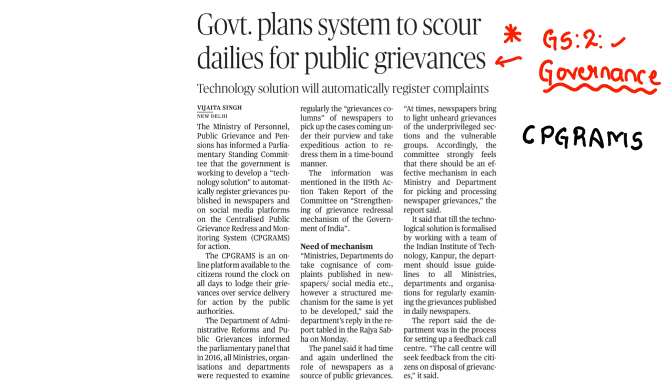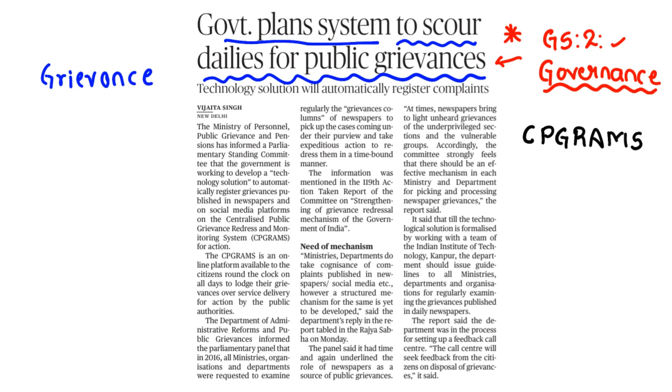So first of all, decode the meaning of the title, government plans system to scour. To scour means to cater to the needs of dailies for public grievances. First of all, you should know what is the meaning of grievance. The grievance means the problem that any customer is facing because of the deficiency in services. The deficiency in services is actually looked at as part of the grievance. Clear? That is called the grievance part. Then what is this? Public grievance.